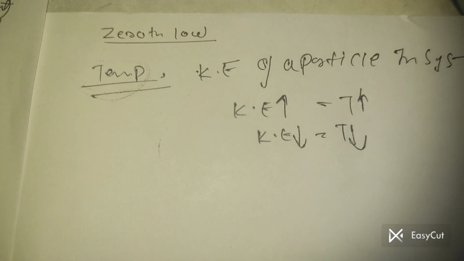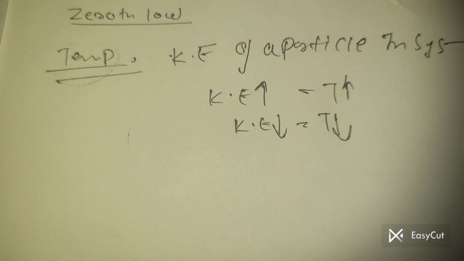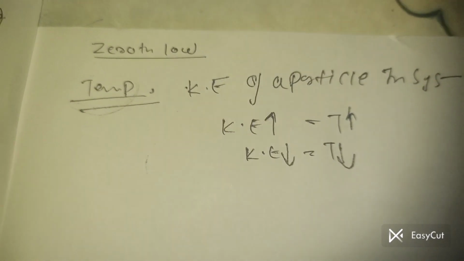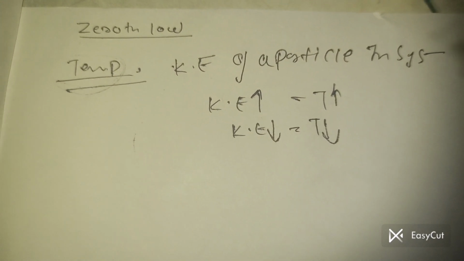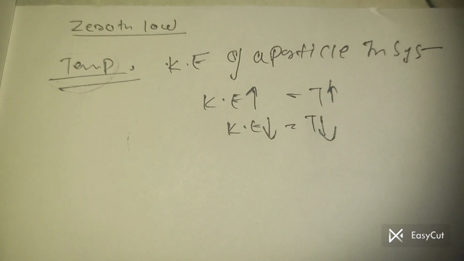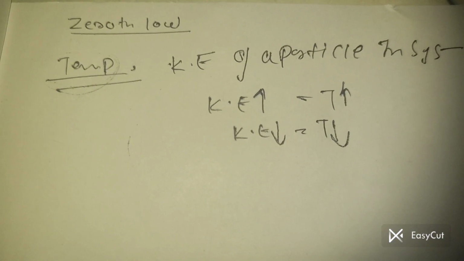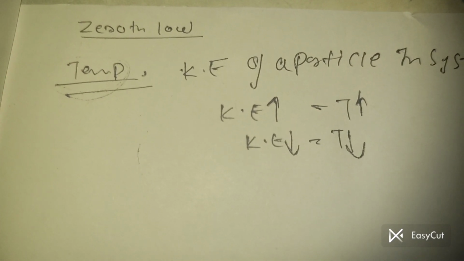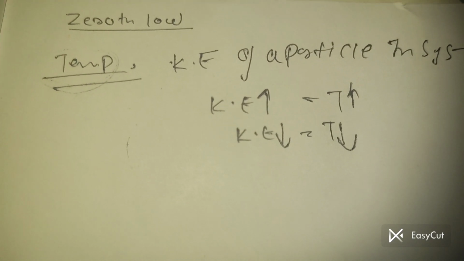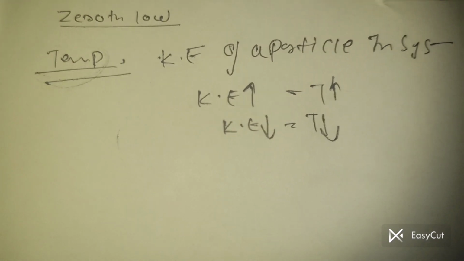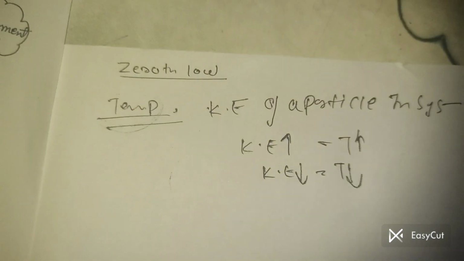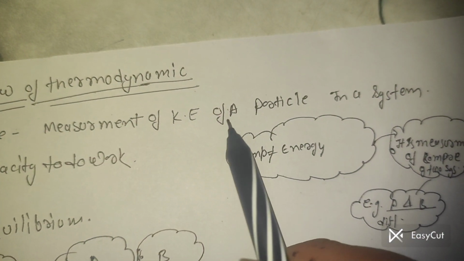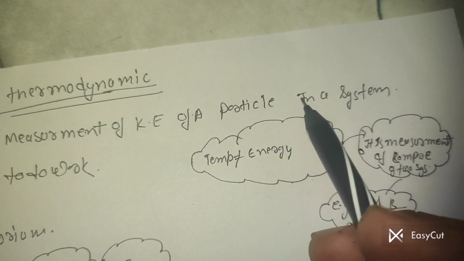So basically, temperature is the kinetic energy of the particle. If the kinetic motion increases, the energy increases, so the temperature increases, and when the kinetic energy decreases, the temperature decreases. For example, if you slow down rubbing your palm with your fingers or your pen, the kinetic energy is now less and the temperature is less. So basically, temperature is the measurement of kinetic energy of a particle in a system.